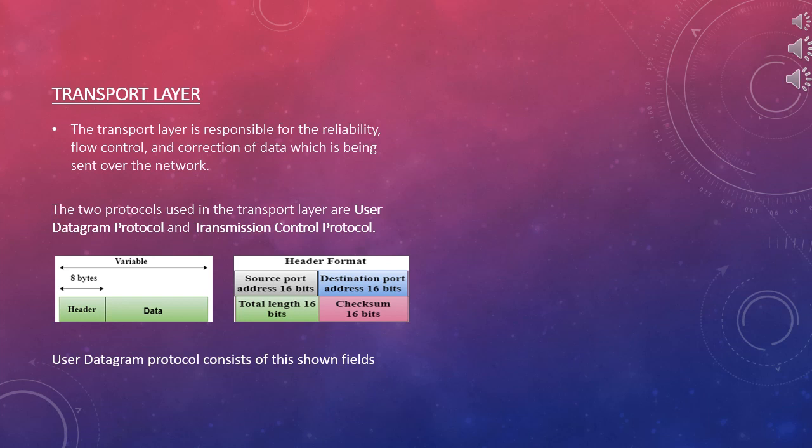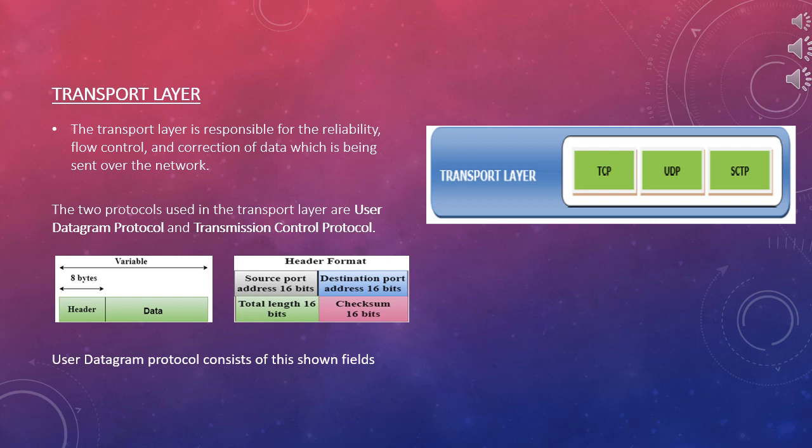After the internet layer, the next layer is the transport layer. This layer is responsible for the reliability, flow control, and correction of data which is being sent over the network. The two protocols used in this transport layer are User Datagram Protocol, or UDP, and Transmission Control Protocol, that is, TCP.